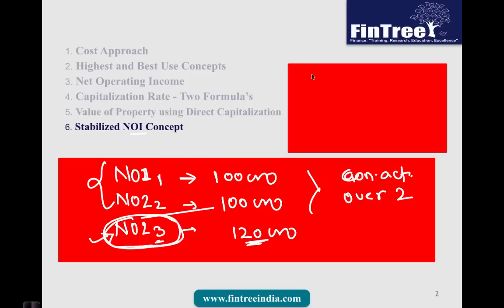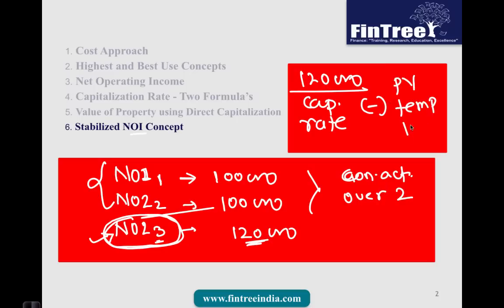So when you perform valuation, your valuation would be 120,000 divided by cap rate, which means you would use the stabilized NOI. But once you've got the valuation, then from this valuation we will reduce the present value of whatever was the temporary loss for the first 2 years. Okay, so the present value of that decrease in NOI would be reduced from this number, which is 120,000 divided by cap rate, to get the valuation of the property.